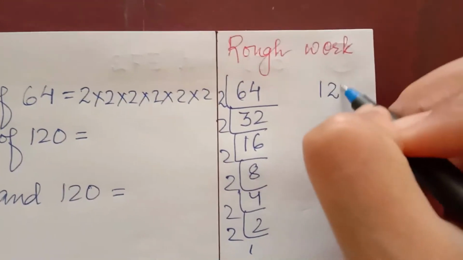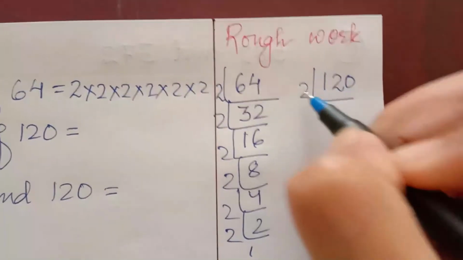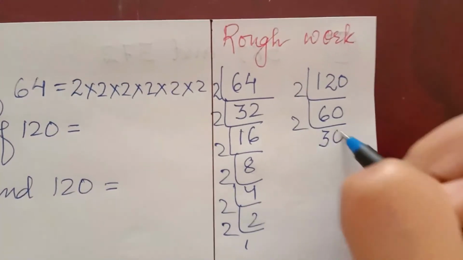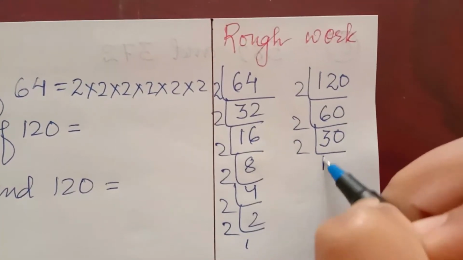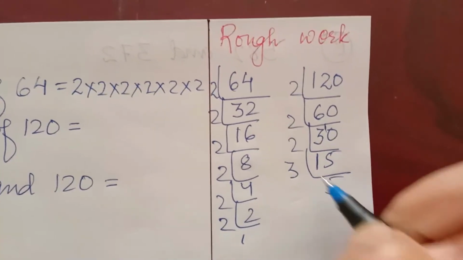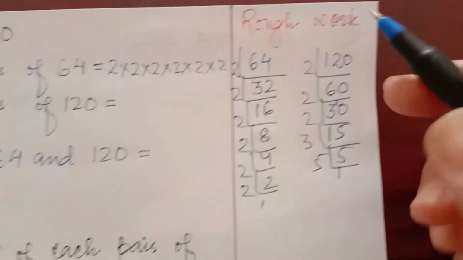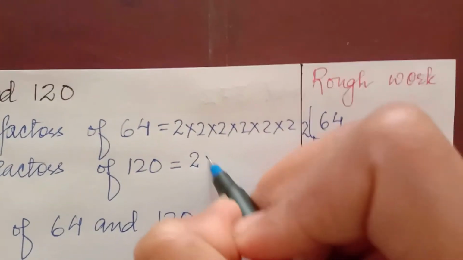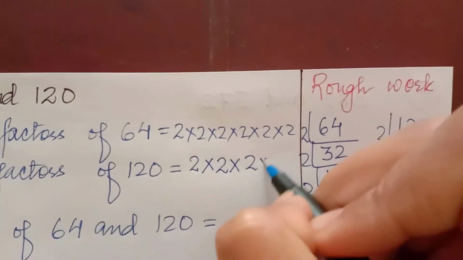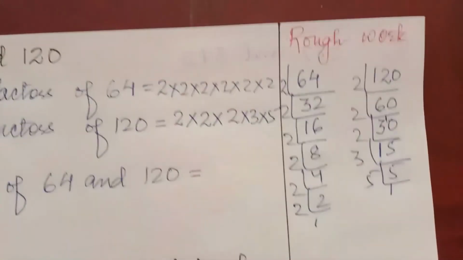Now we have to find the factors of 120. 2 6s are 12, 0. 2 3s are 6, 0. 2 1s are 2, 2 5s are 10, 3 5s are 15, 5 1s are 5. So here it is 2 into 2 into 2 into 2 into 2 into 3 into 5.